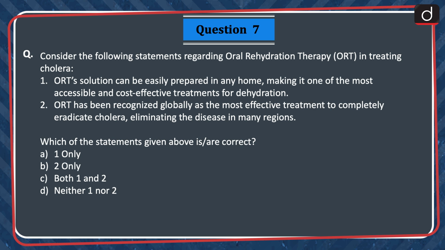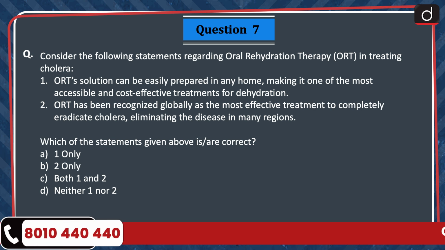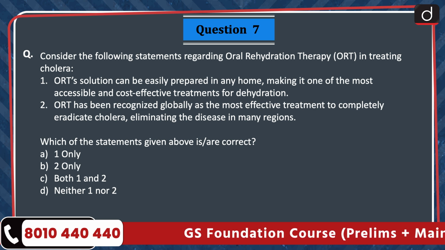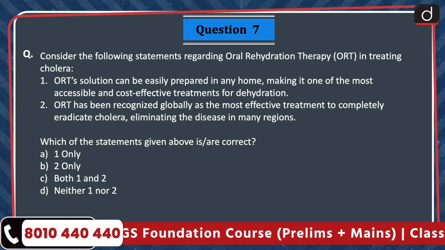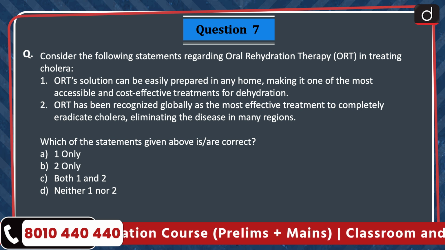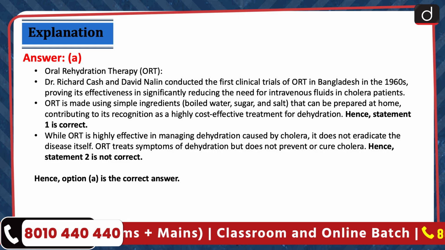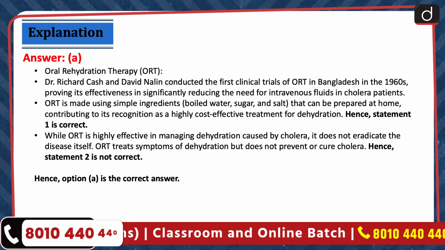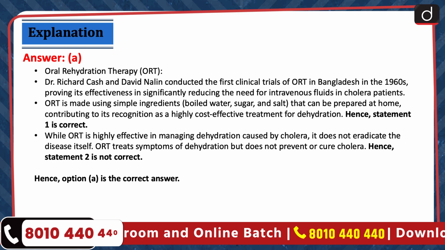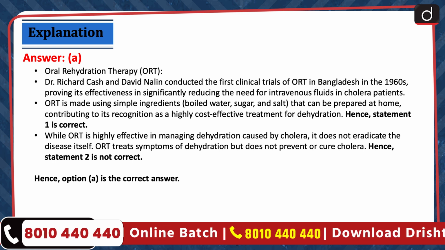1. ORT solution can be easily prepared in any home, making it one of the most accessible and cost-effective treatments for dehydration. 2. ORT has been recognized globally as the most effective treatment to completely eradicate cholera, eliminating the disease in many regions. Which of the statements given above are correct? 1 only, 2 only, both 1 and 2, or neither 1 nor 2? The correct answer is option A, 1 only. Oral rehydration therapy. Dr. Richard Cash and David Nalin conducted the first clinical trials of ORT in Bangladesh in the 1960s.